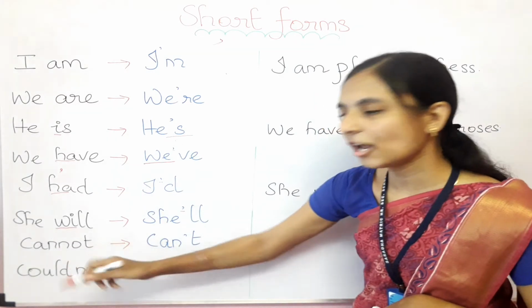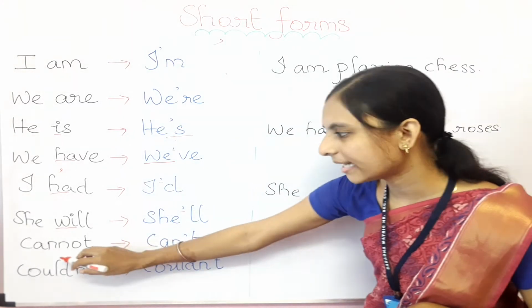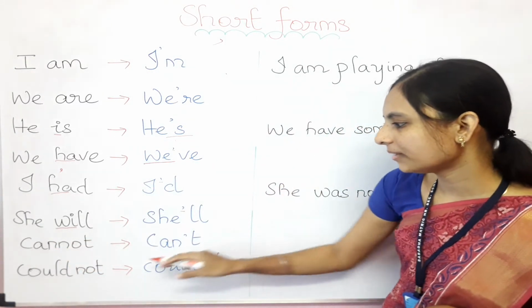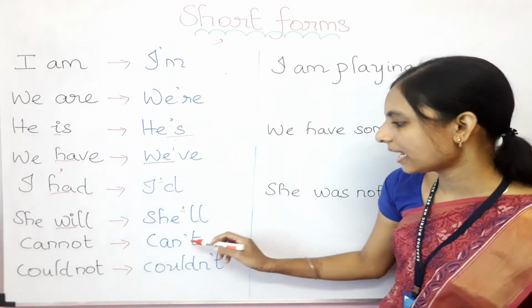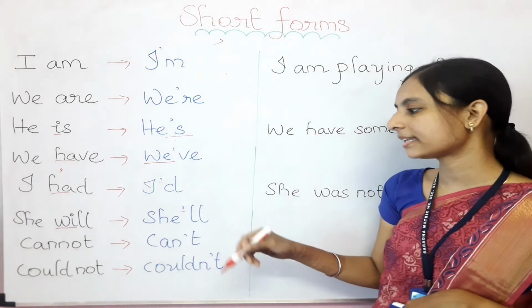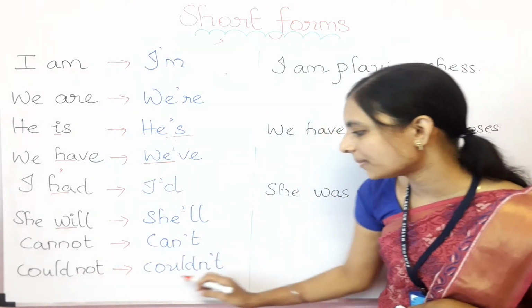And cannot, we know, can be written like can't. See here there are two Ns, so we have removed one N, and in place of this O we need to put the apostrophe, then only we can write the T. So cannot will become can't and could not will become couldn't.